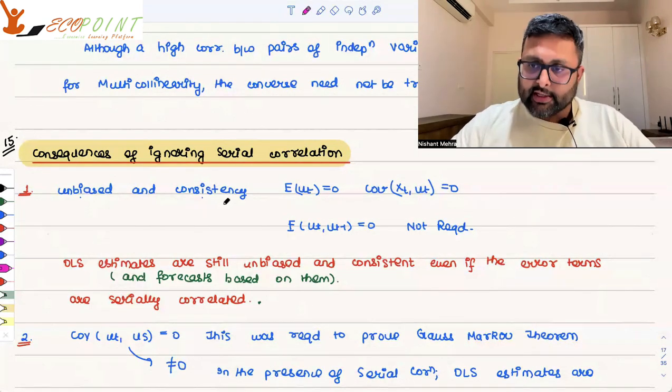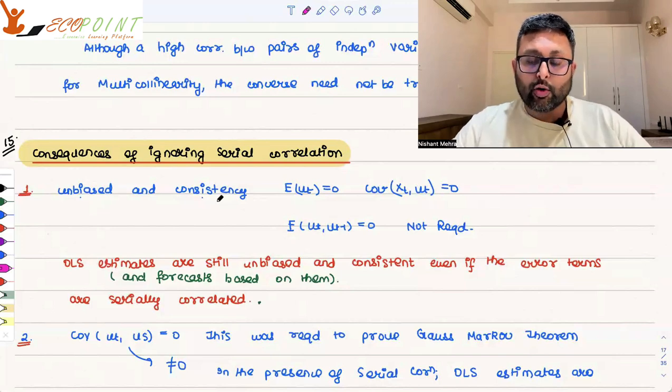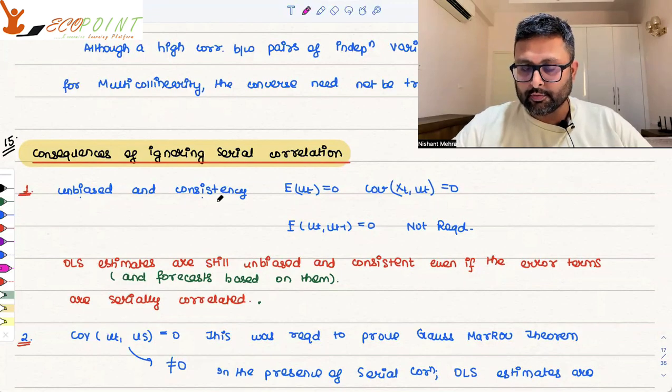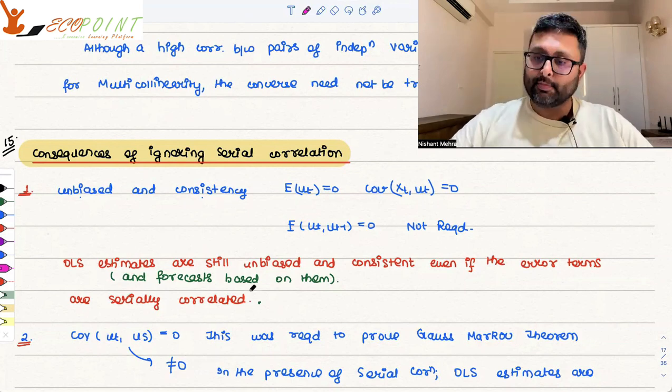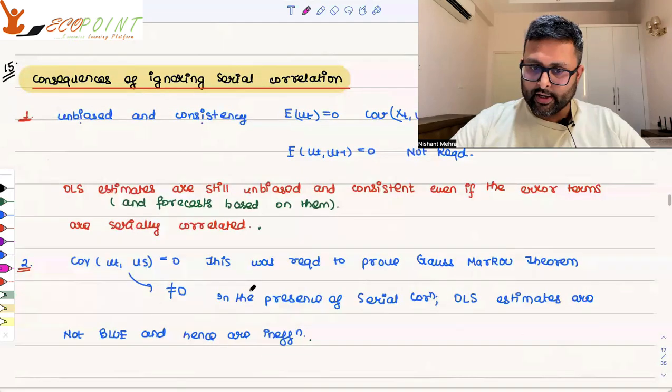If there is correlation, what are the consequences of ignoring serial correlation? The estimates are still unbiased, still consistent, and so is the forecast based on them.